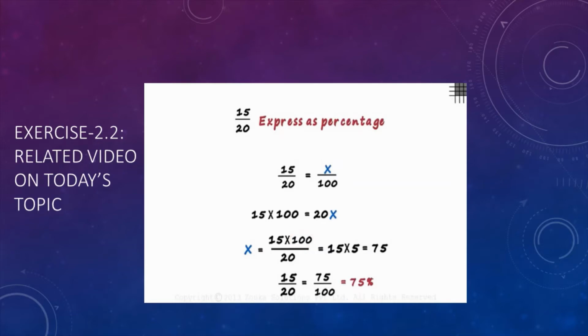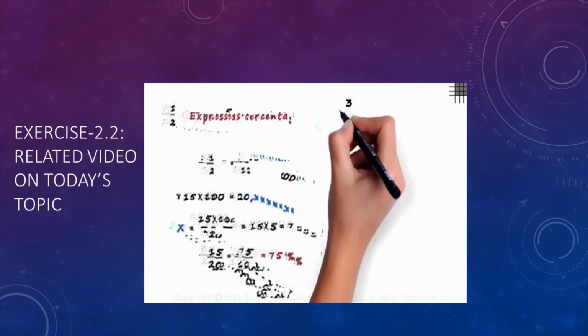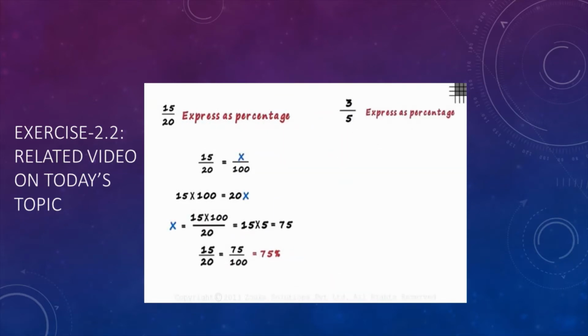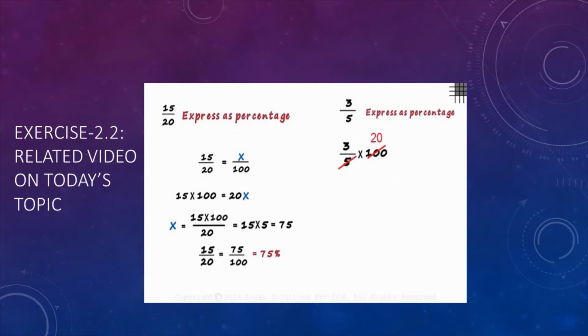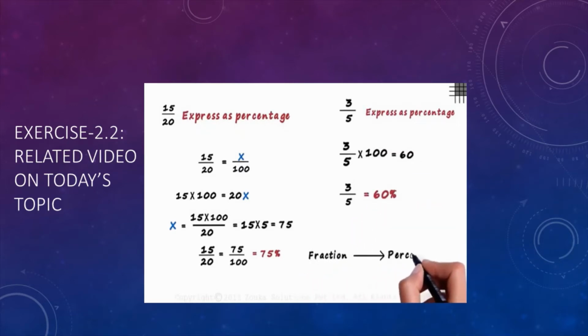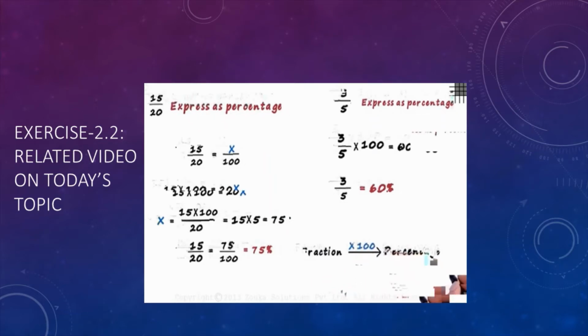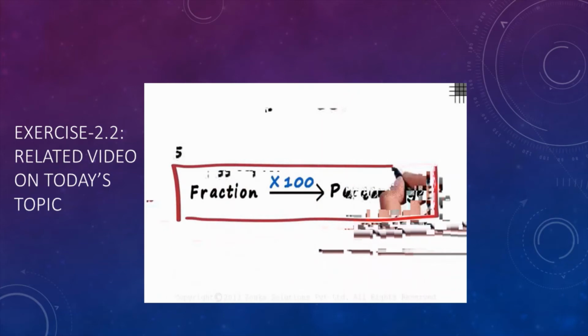All this was done just so that you can understand why we multiplied the fraction by 100. It's because we want the denominator to be 100, and since these are equivalent ratios, we multiply 15 by 20 by 100. Let's express 3 by 5 as a percentage. We multiply 3 by 5 by 100. 5 times 20 is 100, and 20 times 3 is 60. That gives us 60. So 3 by 5 is equal to 60%. Remember, to convert a fraction to percentage, just multiply the fraction by 100. This formula will help you solve problems really quick.